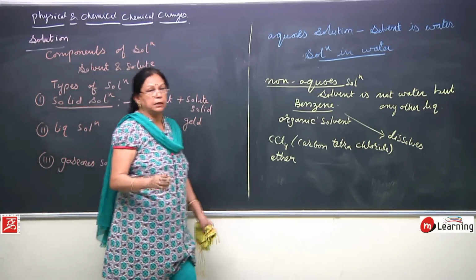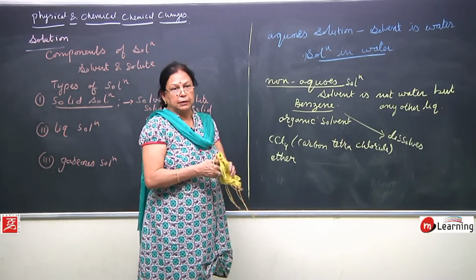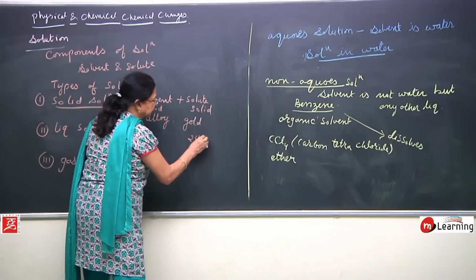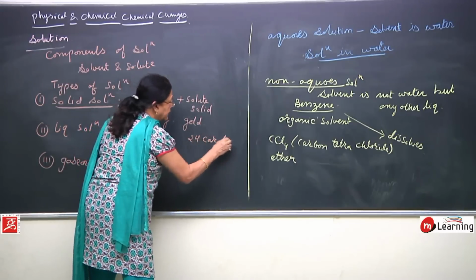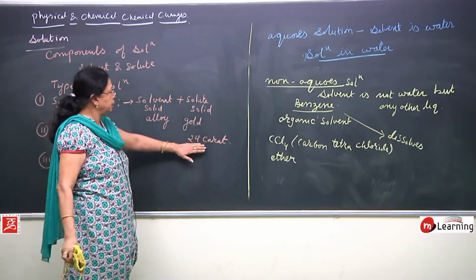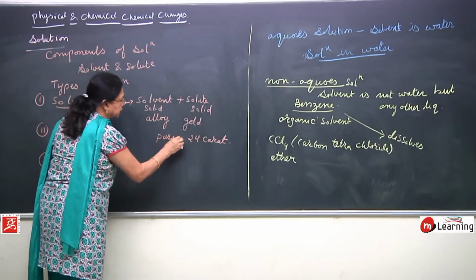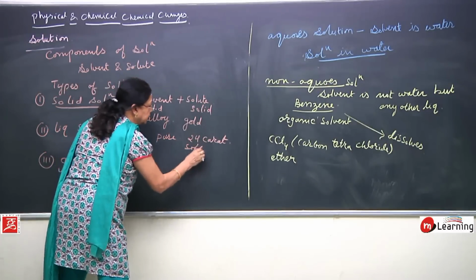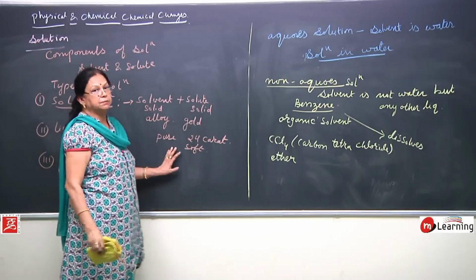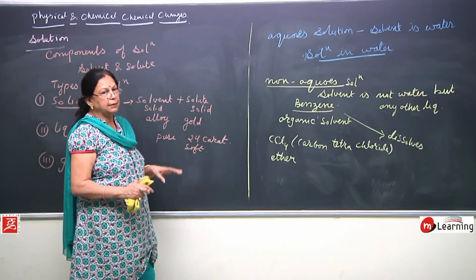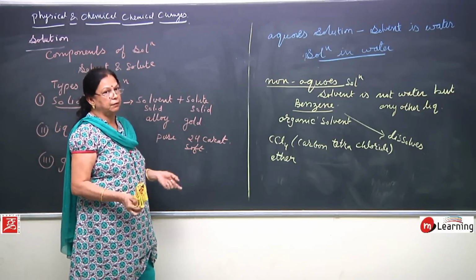So alloy, take the example of gold. If you want to make some golden jewelry, then pure gold is 24 carat. But this pure gold is very soft, and if the jewelry is made out of 24 carat gold, that jewelry will break down very quickly.